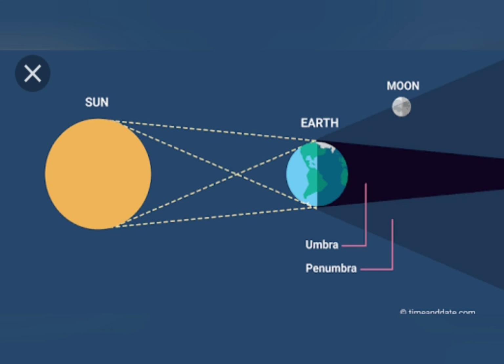When an object is smaller than the extended source of light and placed in its path, the shadow formed has umbra and penumbra both. In this case, the umbra is very small, the penumbra is larger.